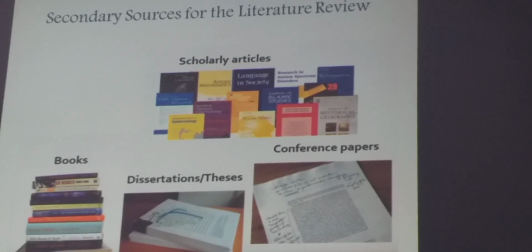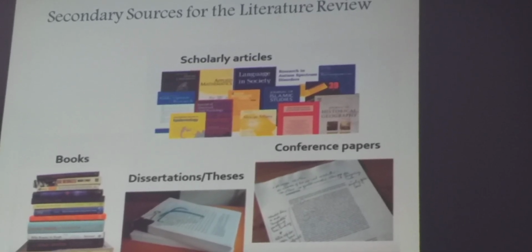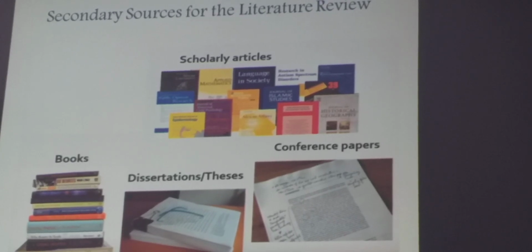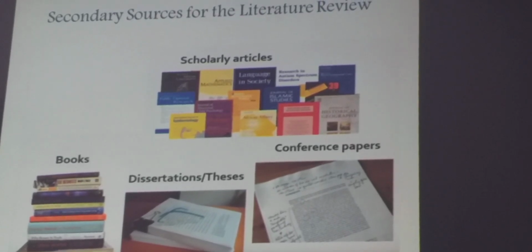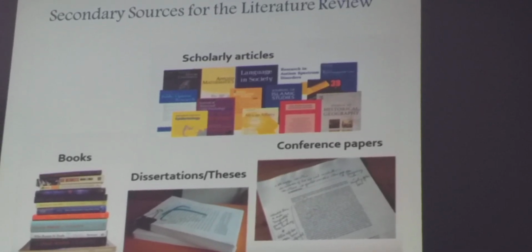So tertiary sources, and you are going to find difficulties in making a distinction between secondary sources and tertiary sources. Tertiary sources are those that summarize and critically evaluate.